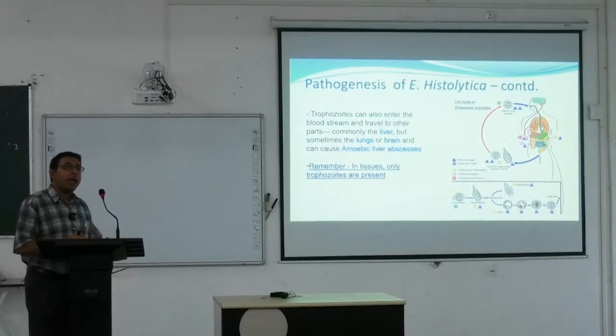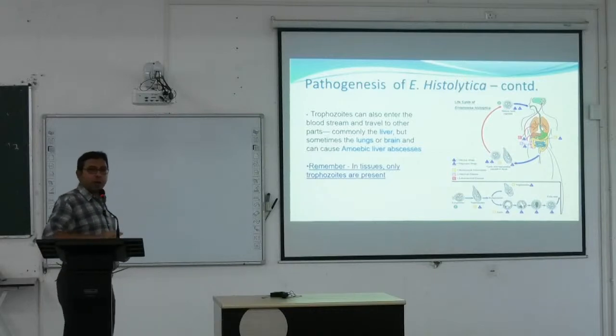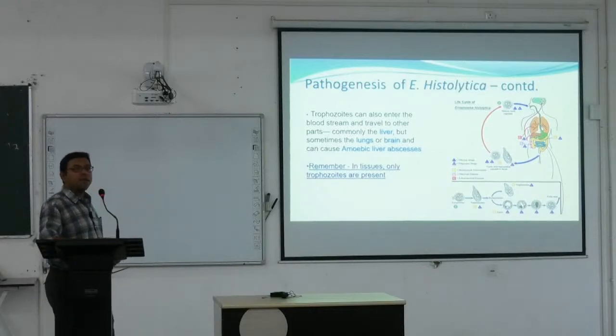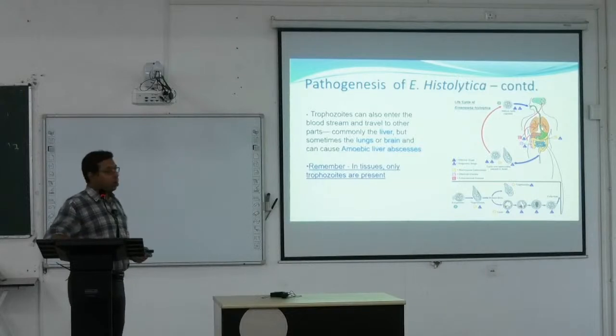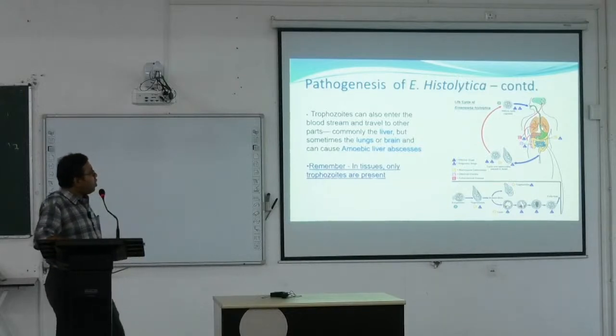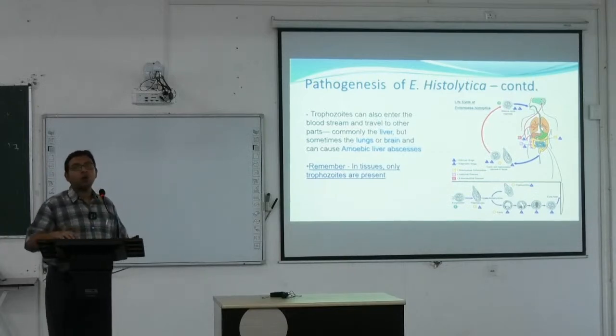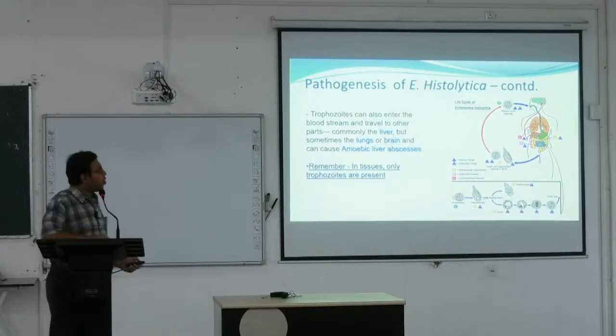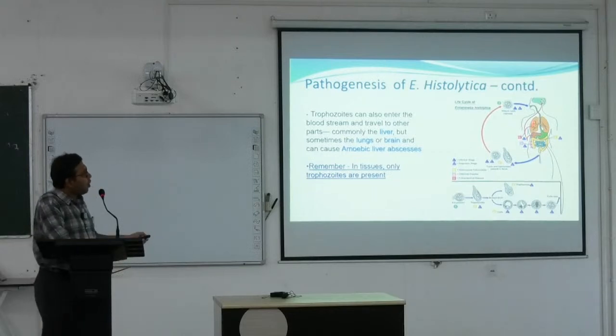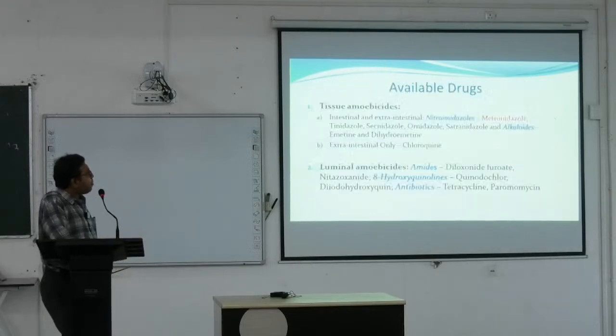The most common is the amoebic liver abscess. Very common. Amoebic liver abscess can happen if the amoebiasis is not treated. Okay. So in tissues only trophozoites are present. Remember, the trophozoite is the invading form which is present within our body, but the form transmitted from one person to another by the fecal-oral route is the cyst. Okay. So you can see the different organs can be affected.